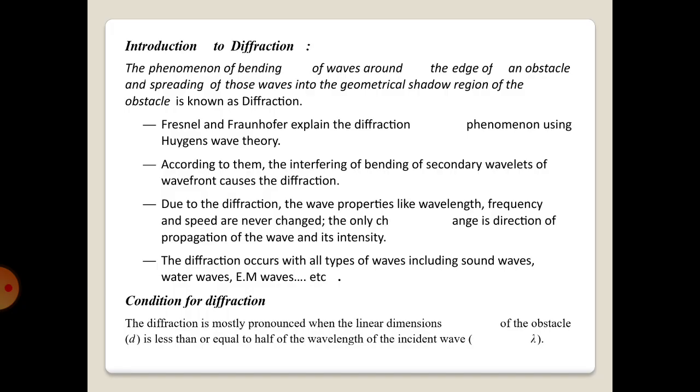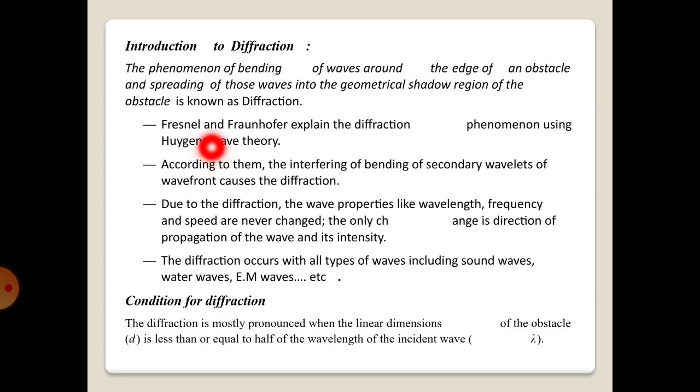Now, let us start our discussion with an introduction to diffraction. What is your idea of diffraction? Diffraction tells us that light waves do not travel in a straight line. It was a very challenging statement. It is basically the bending of light waves at the edges or corners of an obstacle, and that is called diffraction.